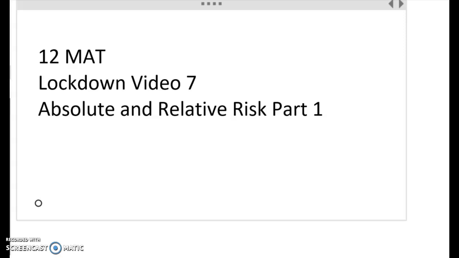This one is on a different topic than all the normal distribution stuff we've been doing. I want to look at two really important ideas that come up all the time in real life and also in the level 2 exam, and that's absolute and relative risk. So this is part one, and I've based this on the PowerPoint that I usually use in class, but I'm going to talk through it more than usual.